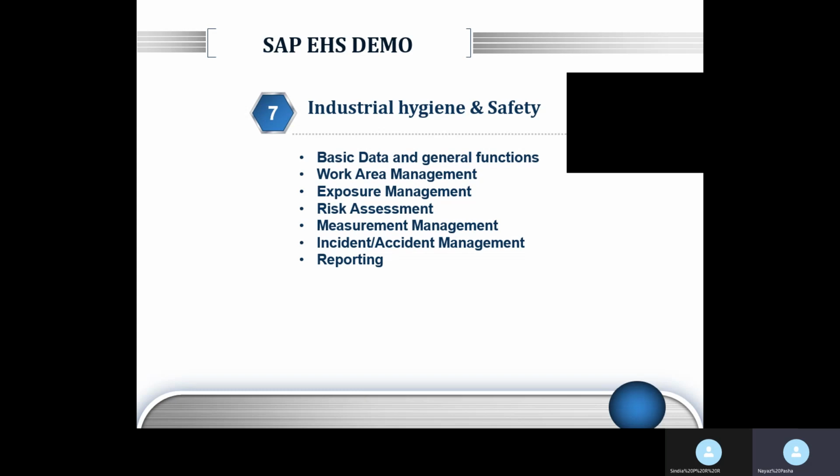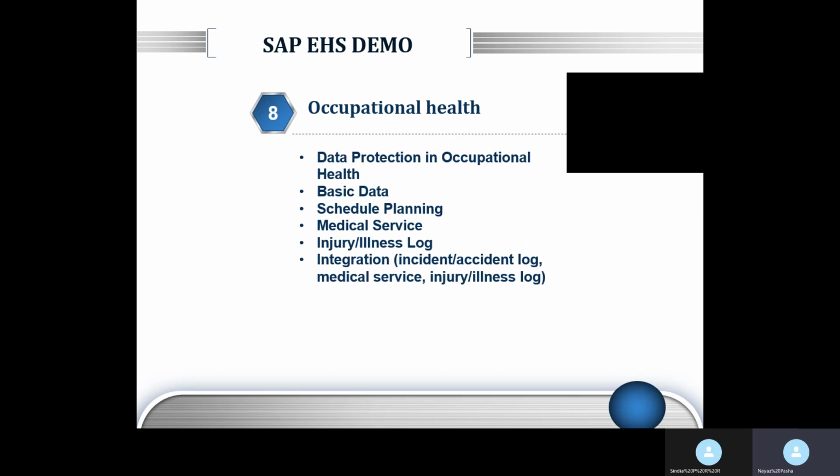And you can make a deduction whether any improvement in control measures is required, or whether it is well within the exposure limit. Then you can continue with your measurements, maybe every 6 months or every 1 year, in order to track the effectiveness of the control measures. These are all related to industrial hygiene and safety.